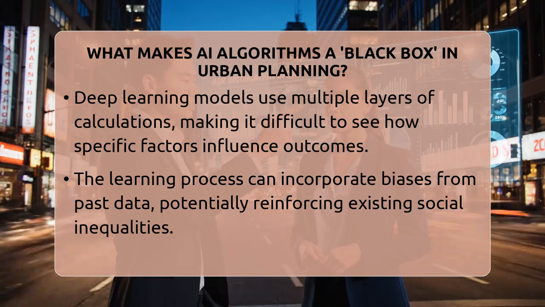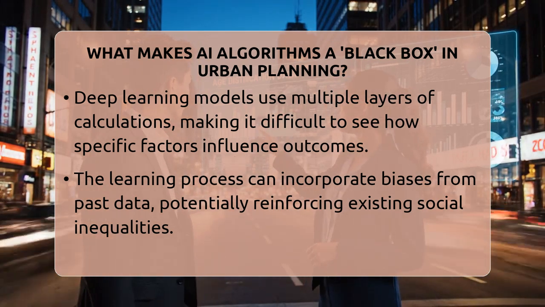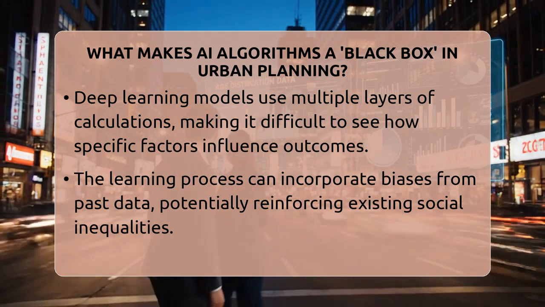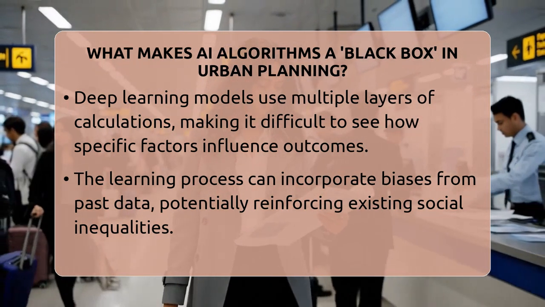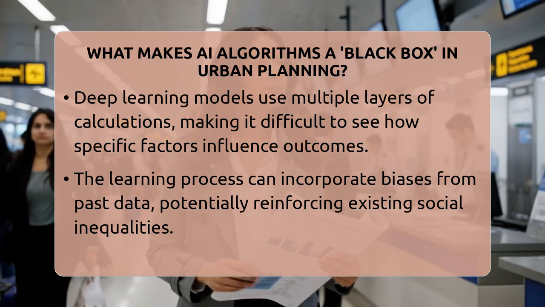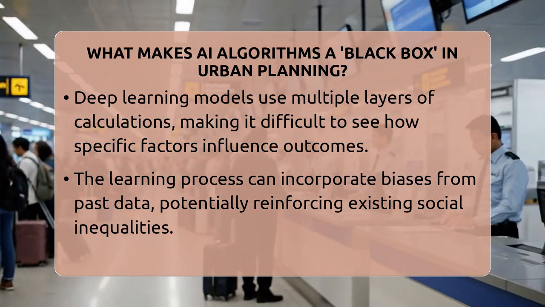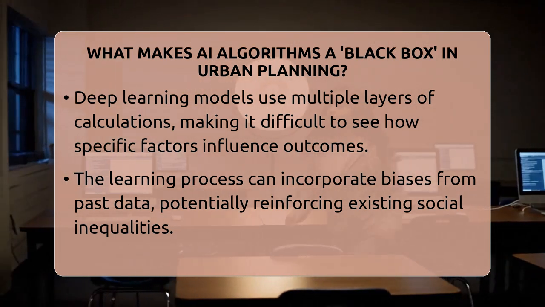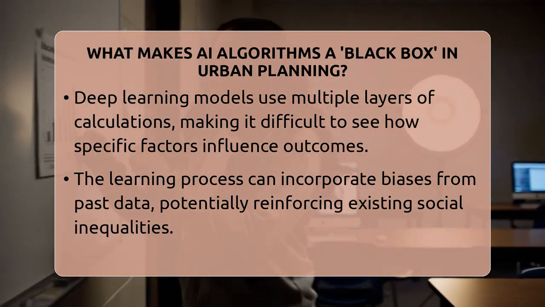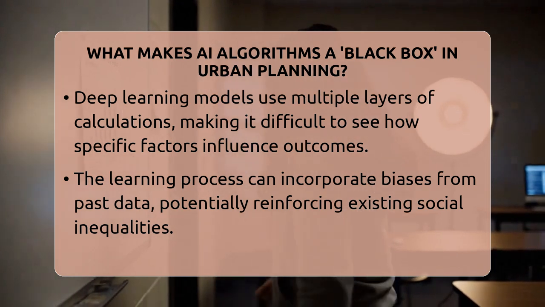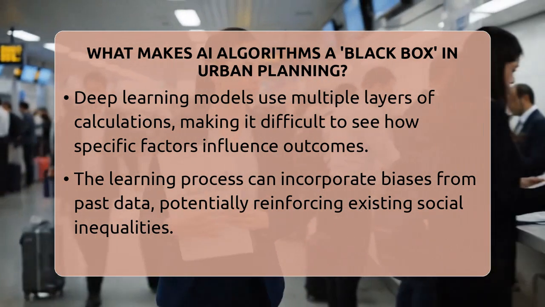Another reason these algorithms are called black boxes is because they learn from past data, which can include biases. For example, if historical data shows that certain neighborhoods were underserved, the AI might continue to recommend less investment there. This can reinforce existing inequalities, especially when working with demographic data that reflects past social issues.